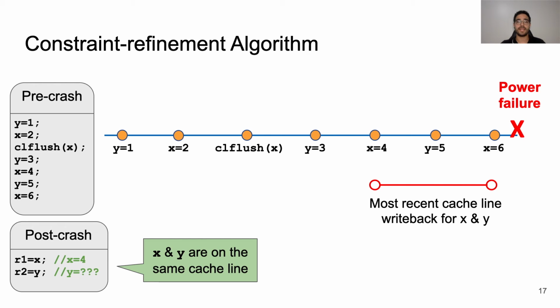This tells us that the cache line must have been flushed sometime after the store x equals 4 and before the store x equals 6. So Jaaru refines the constraint to be from x equals 4 up to x equals 6, which imposes a much tighter bound on the cache line's interval. Now, if the post-crash execution reads from variable y, the program can only read the values 3 and 5, and it doesn't see the store y equal 1 anymore.